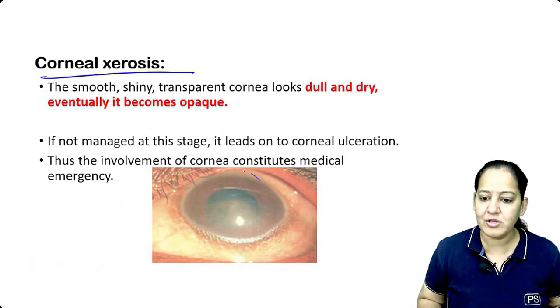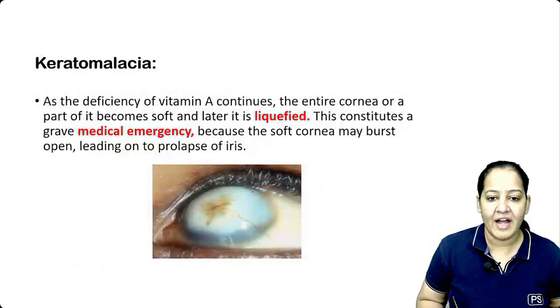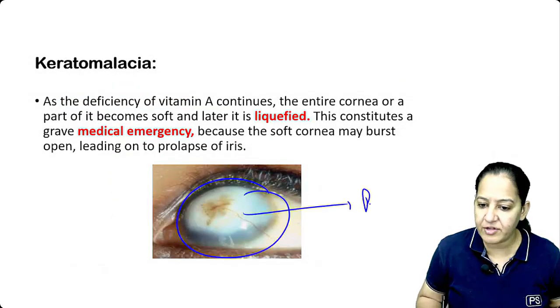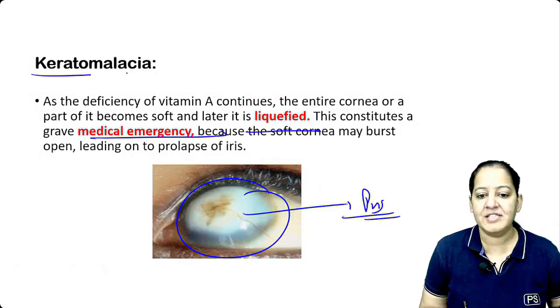The cornea also becomes dull and dry. And finally, an ulcer forms in the cornea. And finally, the complete eye converts into a pus-filled bag. Eye disappears and becomes a pus-filled bag, liquefied. It is a medical emergency known as keratomalacia.